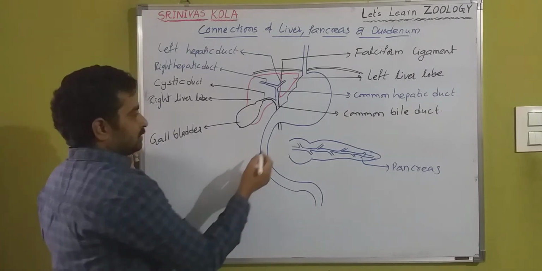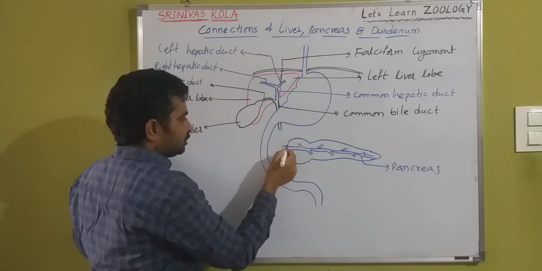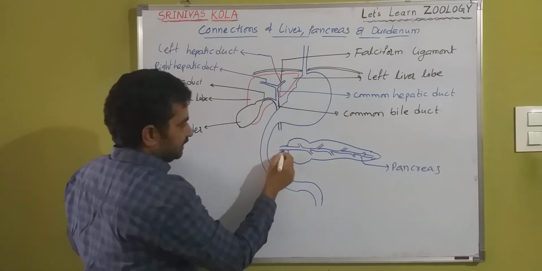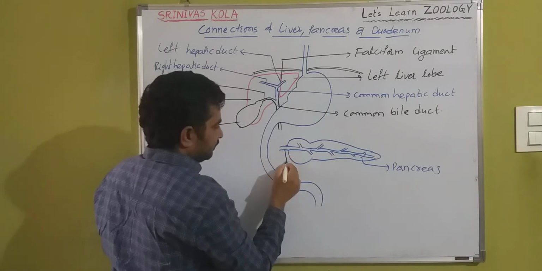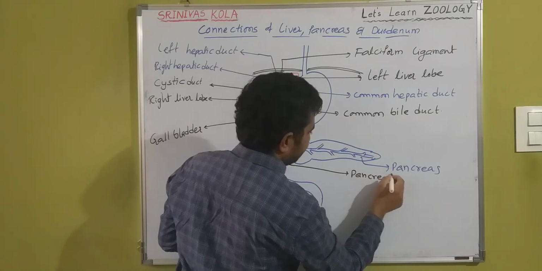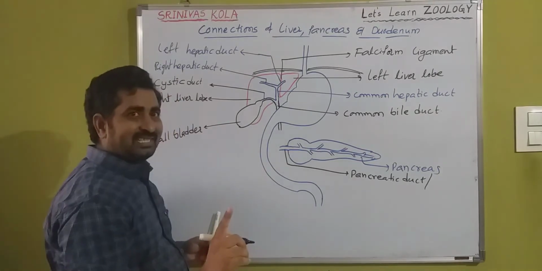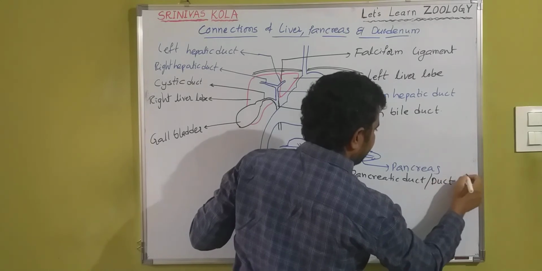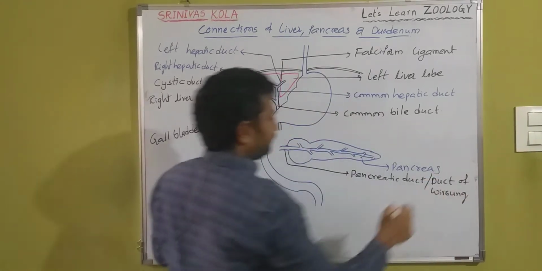Okay na? From the pancreas, this is the pancreatic duct. What is that? Pancreatic duct. The pancreatic duct is otherwise known as the duct of Wirsung. What is that? Duct of Wirsung.